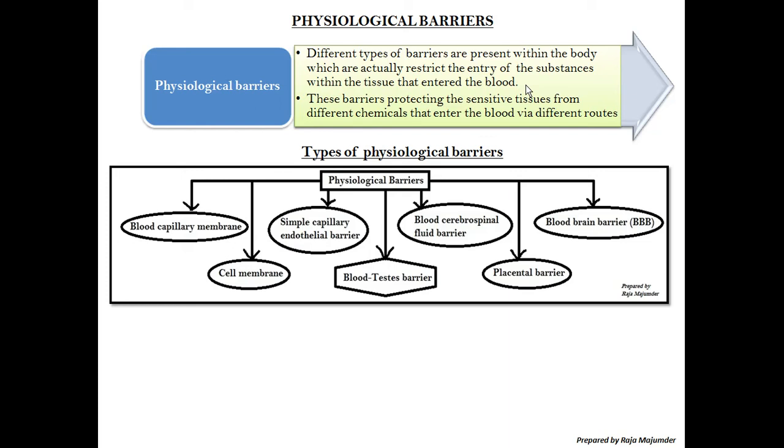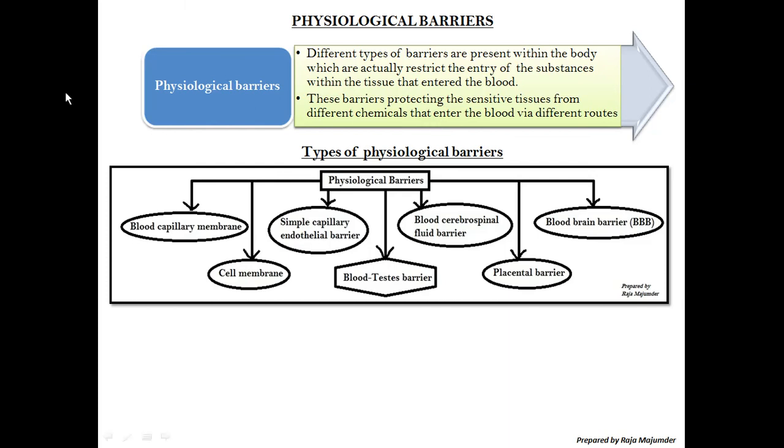In the same way, our body also has some barriers which do not permit everything present in the blood. There must be a process they have to follow so that they can cross the barrier, and this is for safety purposes. So these barriers protect the sensitive tissues from different chemicals that enter the blood by different routes.